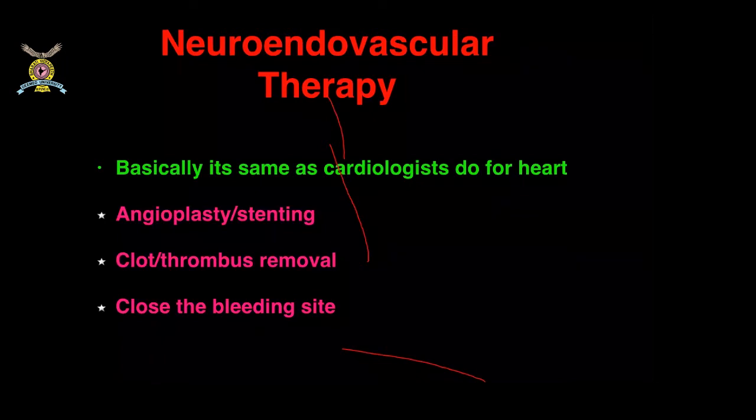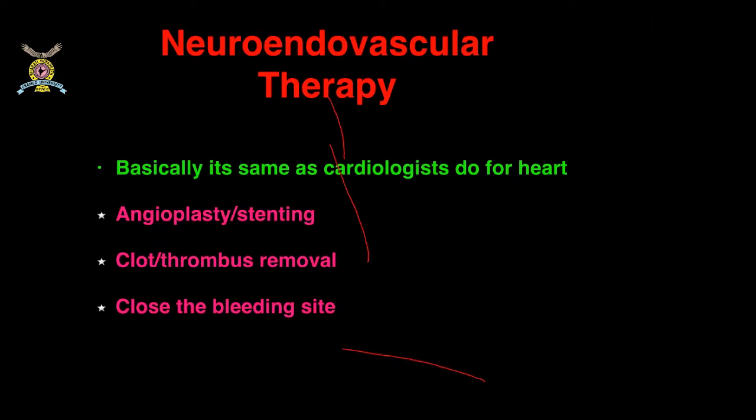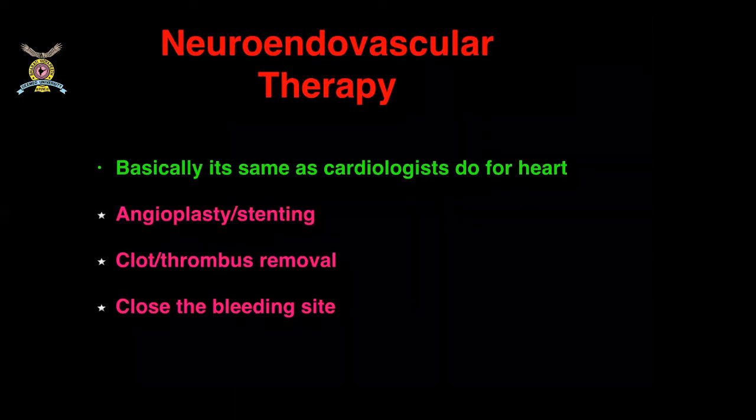Now, what is the meaning of neuroendovascular therapy? Basically, it is the same job a cardiologist does for the heart. From the femoral artery in the leg, we go inside the blood vessels of the brain. Cardiologists go inside the blood vessels of the heart, and the neurointerventionists go inside the blood vessels of the brain.